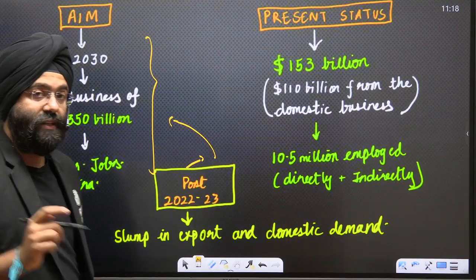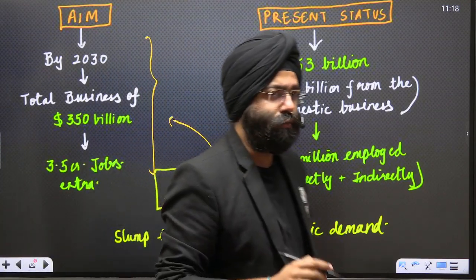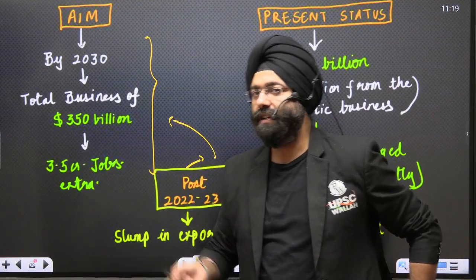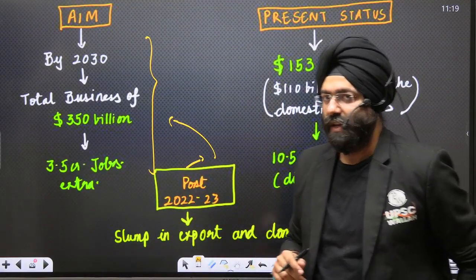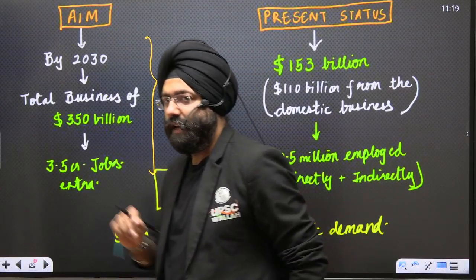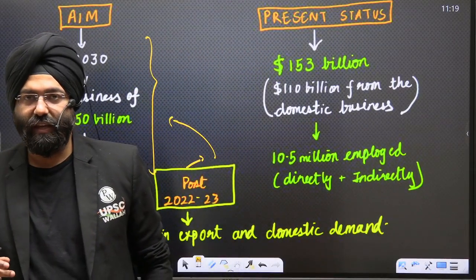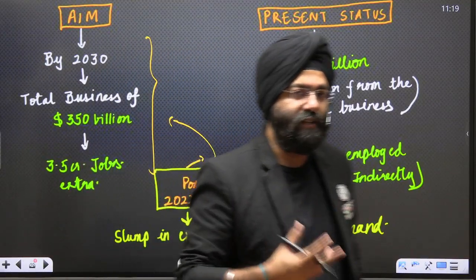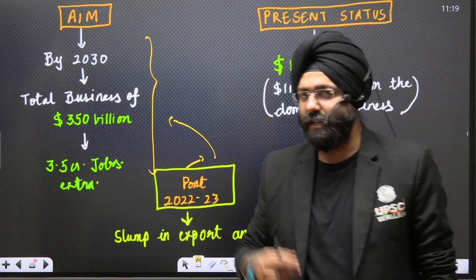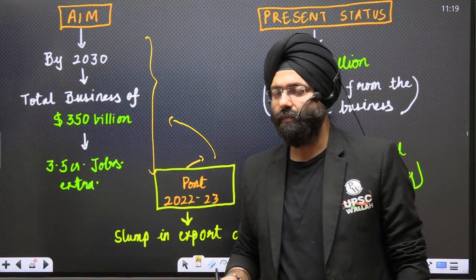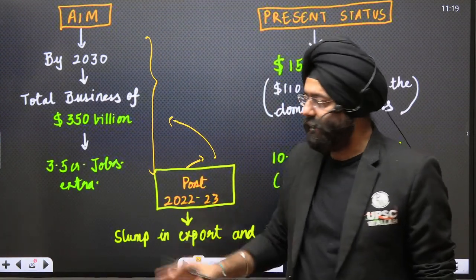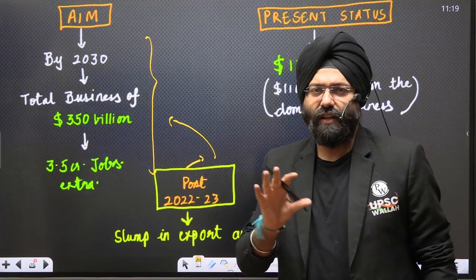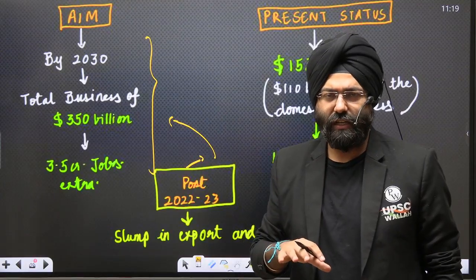We all very well know that the major contributor to the textile industry is the MSME sector, in particular the small industries. If certain problems happen, you will see large-scale unemployment being created. Various problems with respect to export markets, with, let us say, various policies that are there, can basically hurt this particular industry very badly. So we need to see why this particular slump is there. Then along with it, we will see a brief idea of this industry other than what is mentioned in the article, and we'll analyze that.